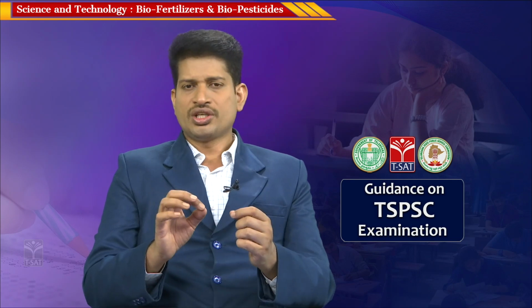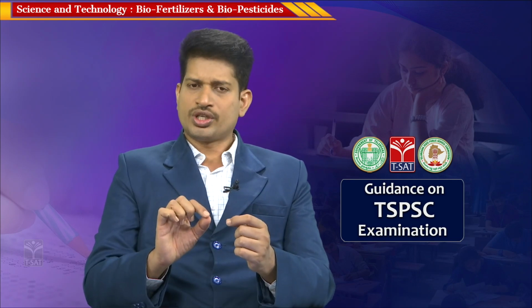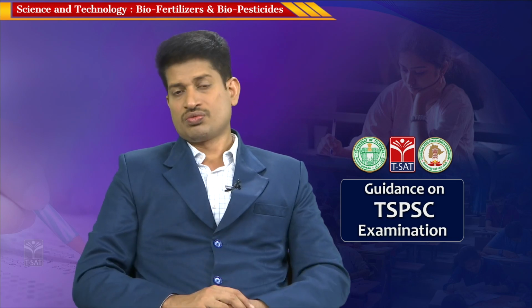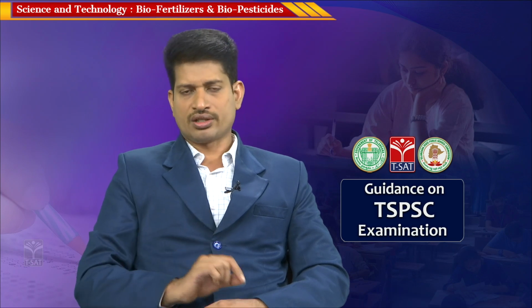With genetic engineering and recombinant DNA technology, the gene in Bacillus thuringiensis which causes disease to the bollworm is incorporated into the Bt cotton plant with the help of transgenic technology.